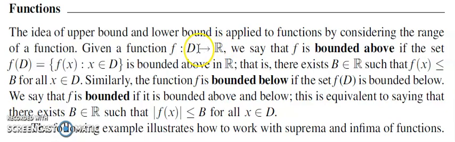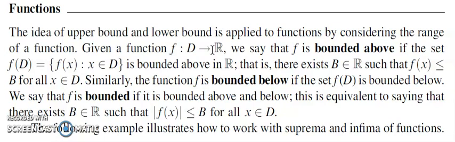So what we do is, we define a function f from D to R and take the range set. If the range set is bounded above, we call the function a bounded above function. If the range set is bounded below, we call the function bounded below.